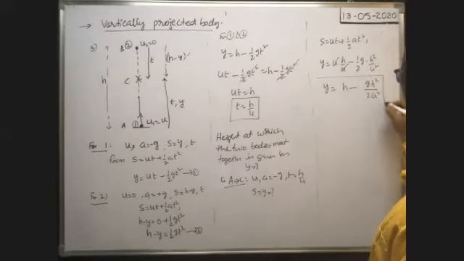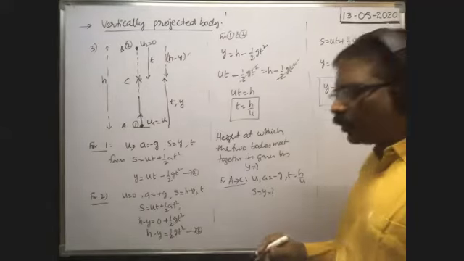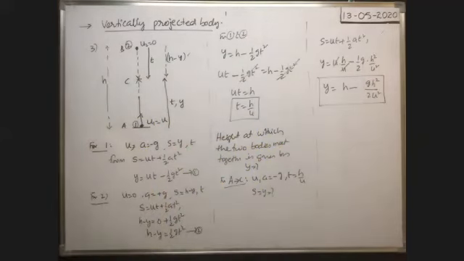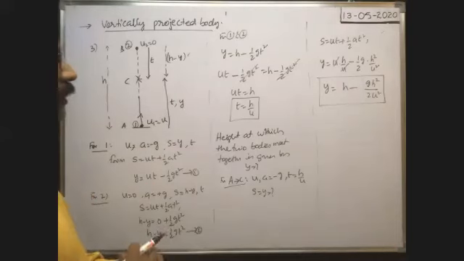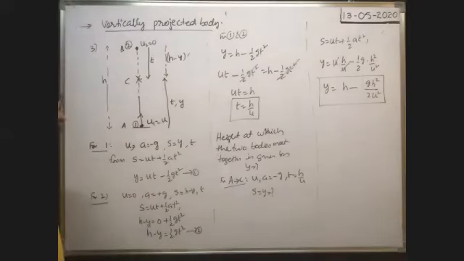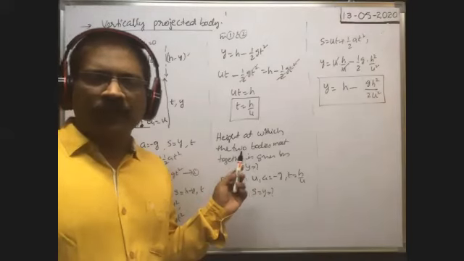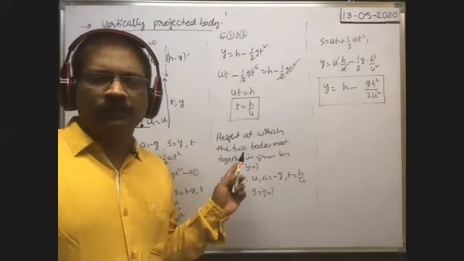This is the height at which the two bodies meet together. Okay, next. So this is one more case in case of vertically projected body. So this is also an important one. I think you could understand this one. Okay, are you understood?